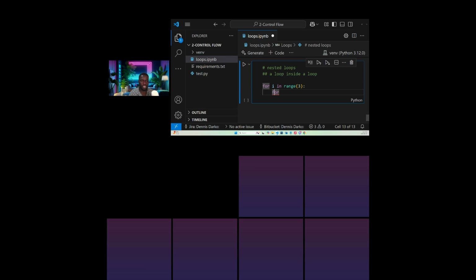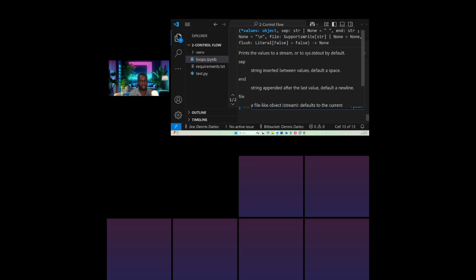I'm setting my conditions first before I do anything else. So for i in range 3, and then also for j in range, let's say 2. What are we printing? We are going to print first i